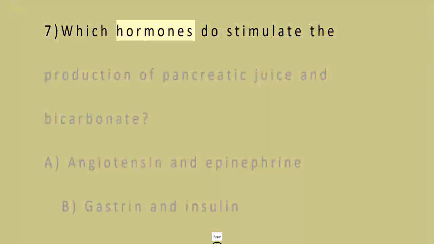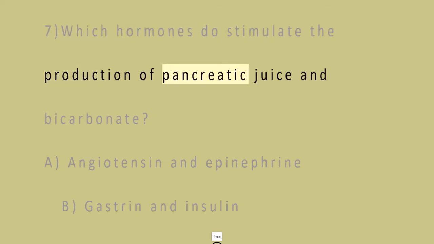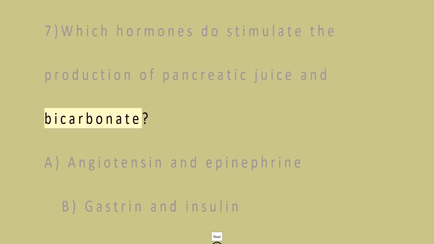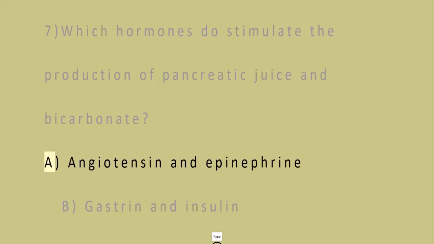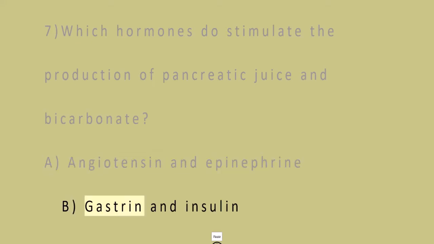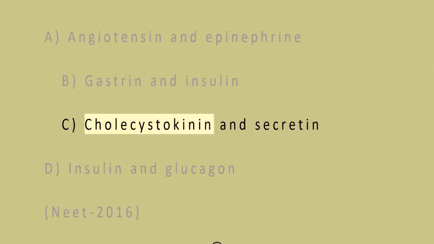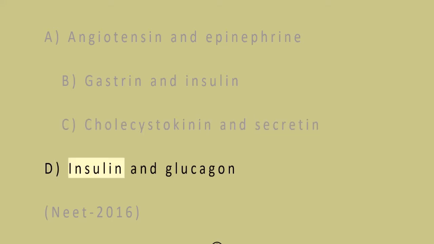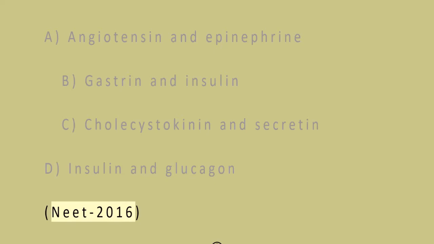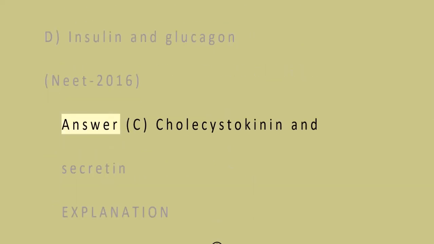6. Which hormones do stimulate the production of pancreatic juice and bicarbonate? A. Angiotensin and epinephrine. B. Gastrin and insulin. C. Cholecystokinin and secretin. D. Insulin and glucagon. NEET 2016. Answer C. Cholecystokinin and secretin.